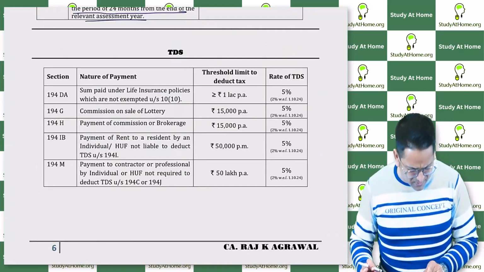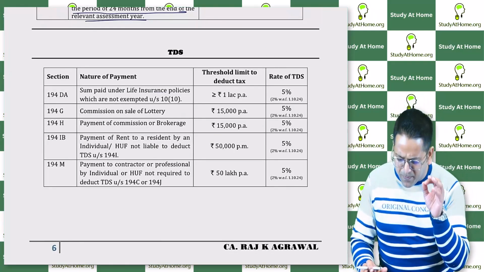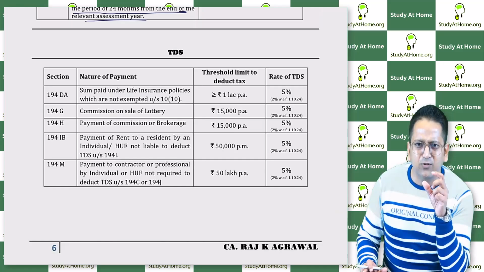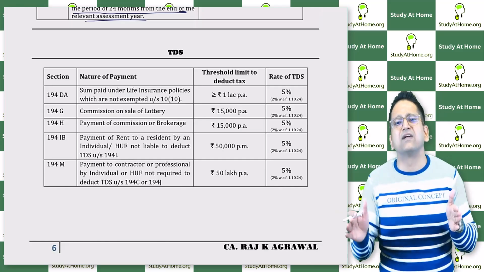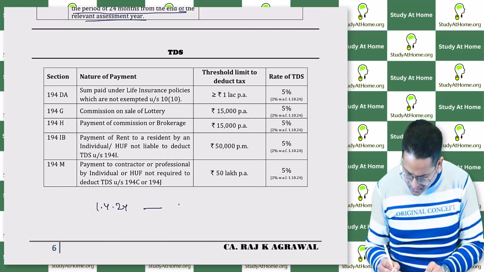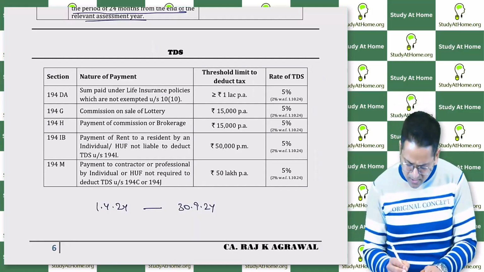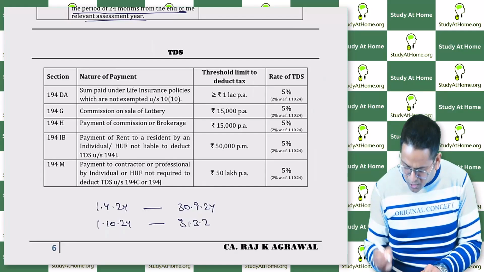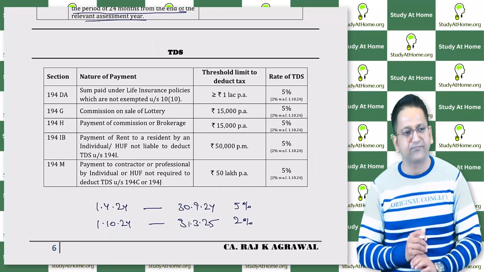After that, in TDS, you understand it this way. In TDS, as many rates as were 5%, okay? All of those rates have been made 2% now. From 6 months after the current previous year, meaning from 1/4/2024 to 30 September 2024, this is 6 months. April, May, June, July, August, September. And from 1/10/24 to 31 March 25, this is 6 months. Here, all the rates that were 5% are being reduced to 2%.